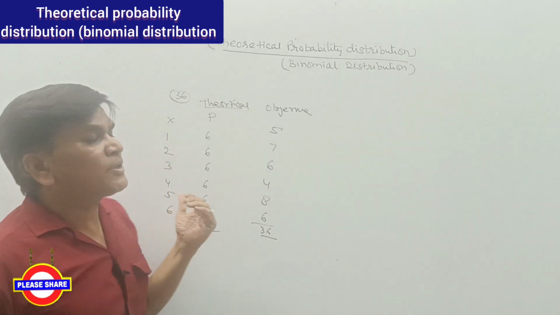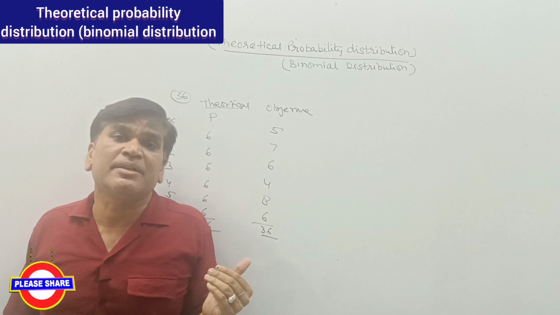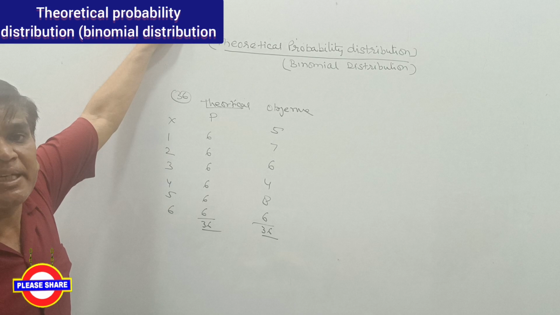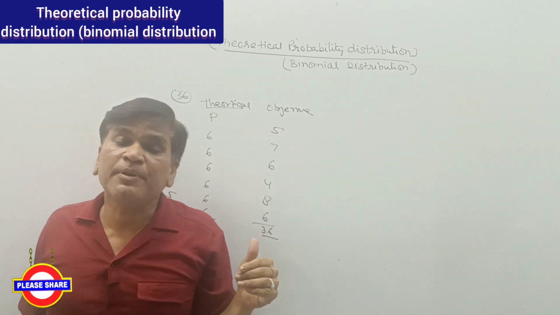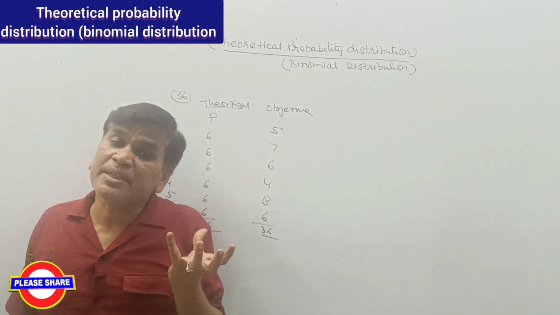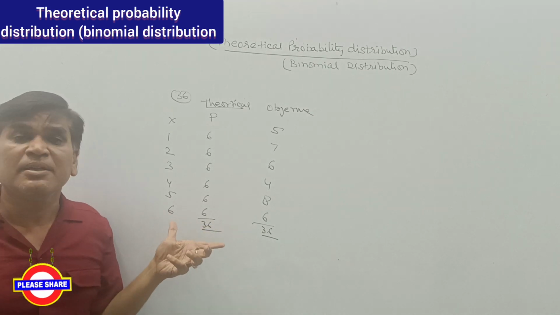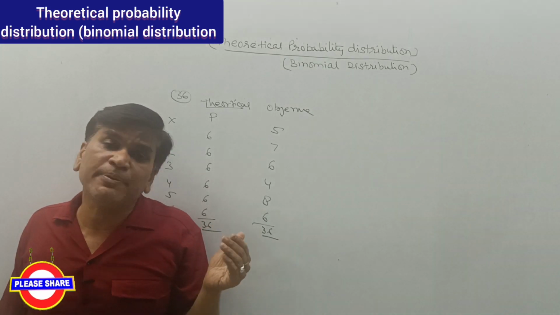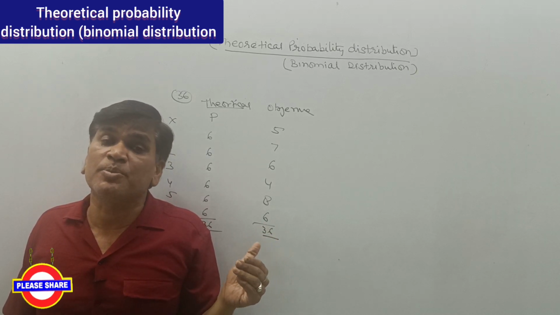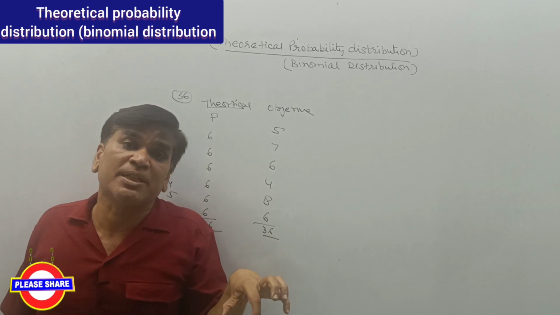The study of the difference between theoretical and observed frequency is called theoretical probability distribution. With its help, we can tell whether the reason for the difference is just chance. We have so many methods with which we can calculate whether the deviation is by chance or due to some reason.